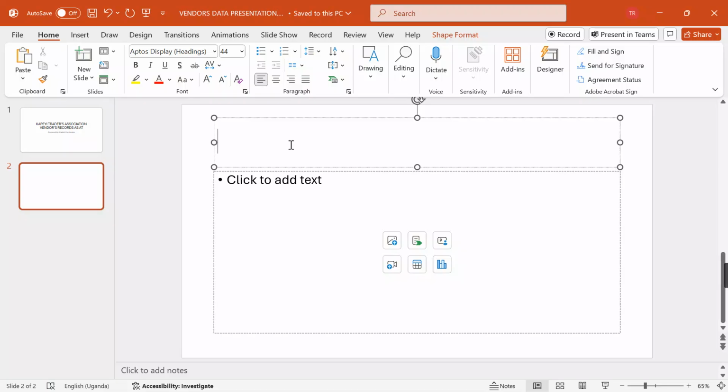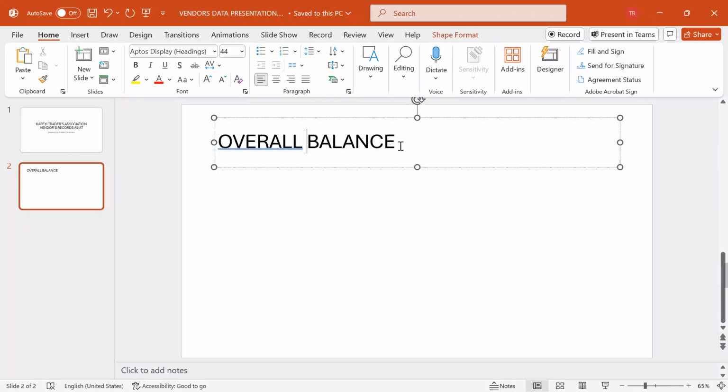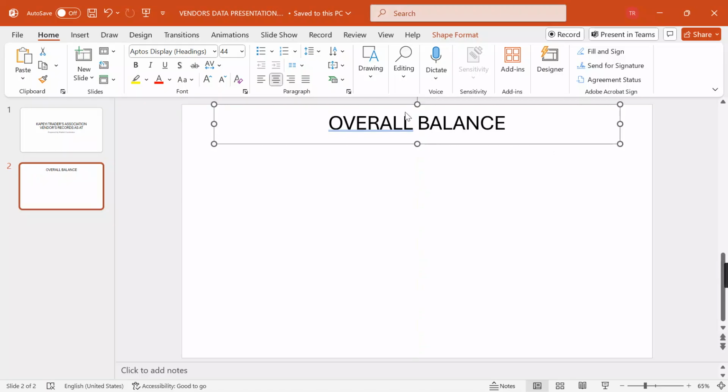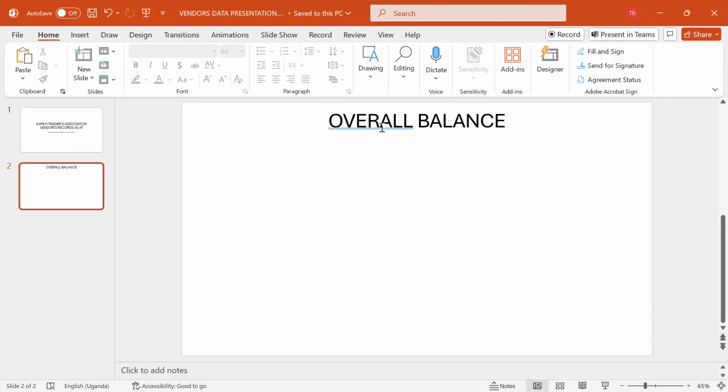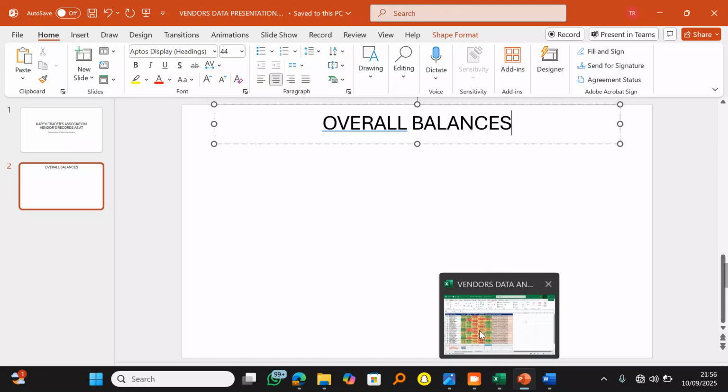I'm going to call this overall. I prefer uppercase. Overall balance. Yes, under overall balance, what are we going to put here? So here, the candidate, you have to just be creative. You have to be very fast as you think. Try to be very, very fast so that you don't lose out on time and what you are trying to achieve. Overall balances. I can now access my spreadsheet here.